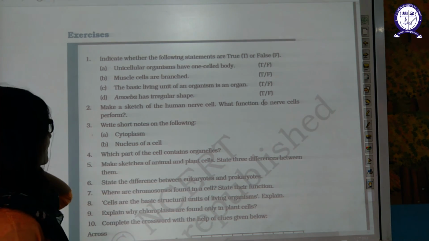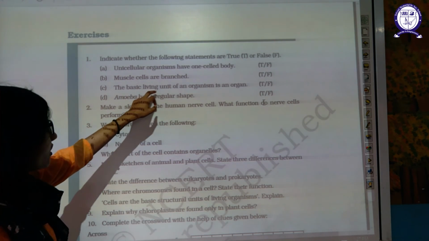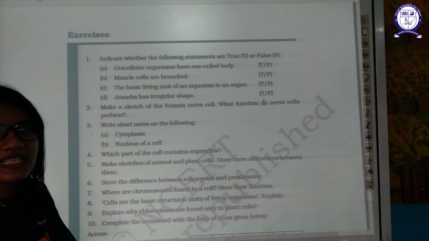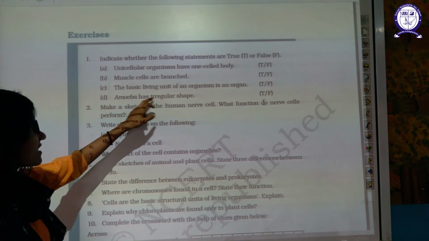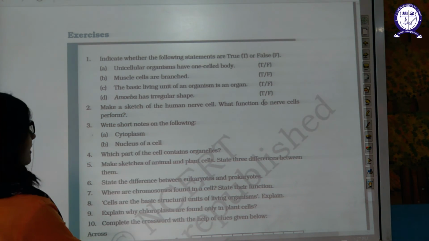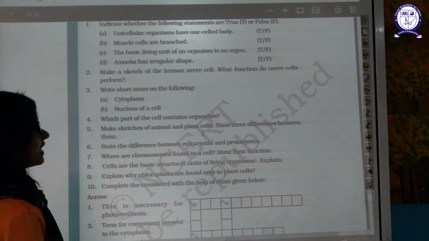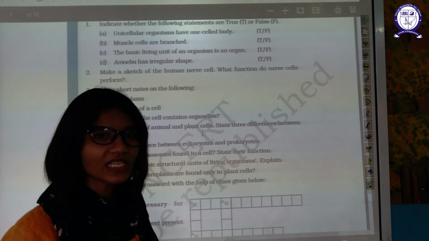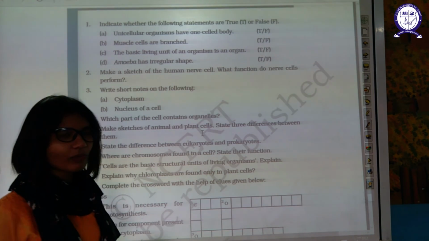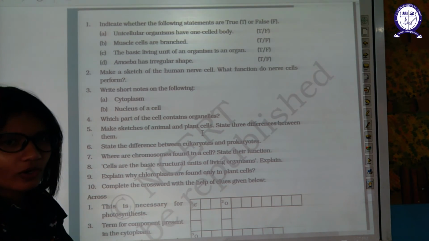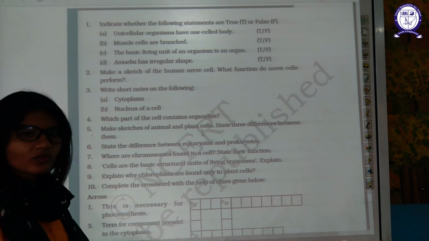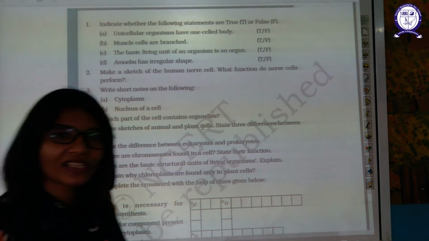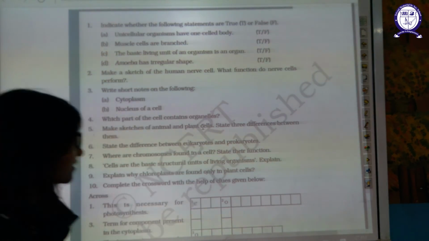Next: the basic unit of an organism is the organ. No, it is the cell. Amoeba has an irregular shape. Yes, it has an irregular shape. Make a sketch of a human nerve cell. What function do nerve cells perform? They help in the transmission of signals. For the diagram, I will provide you the diagram in the notes, and you can draw the diagram provided in the notes itself. The function of the nerve cell is to transmit all the signals.